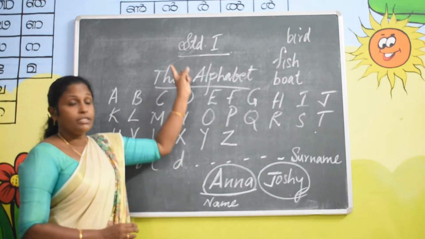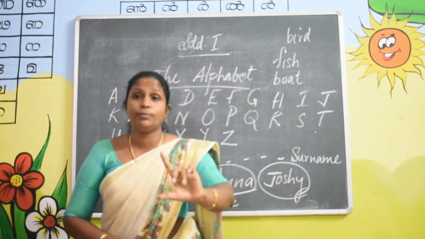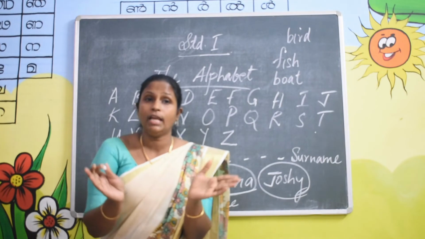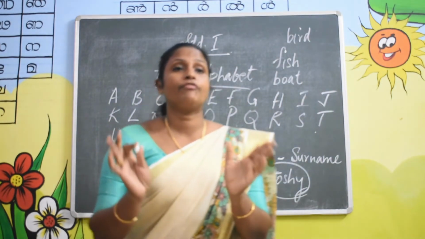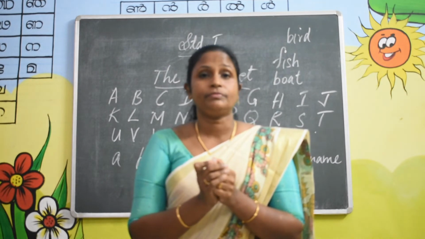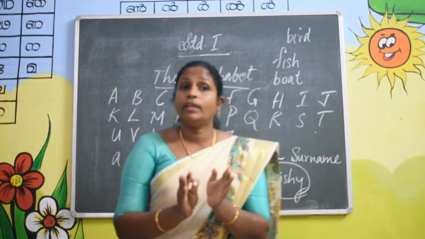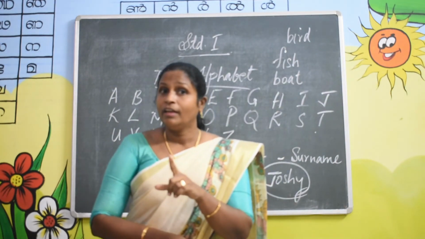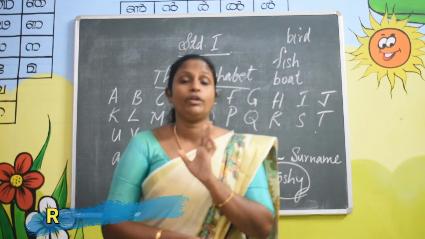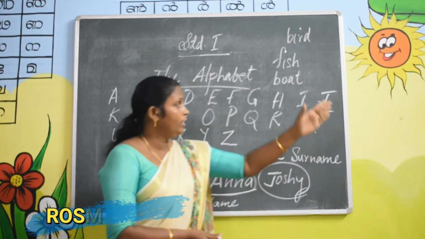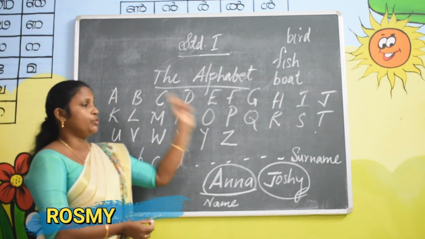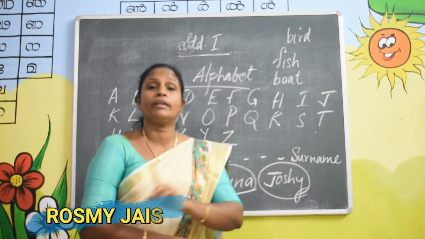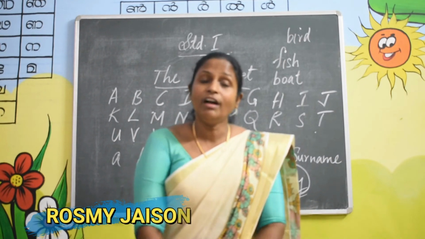This first chapter in your textbook is the alphabet. What is the alphabet? Alphabet is like a family. In this family, there are 26 members. Which are they? These are the members, that means A to Z. Without these, we can't write and read in the English language.